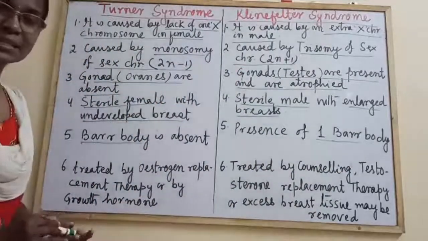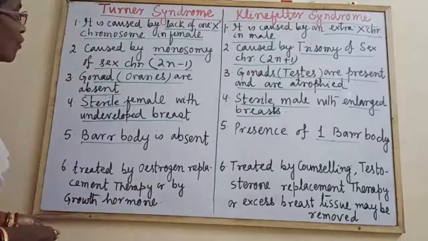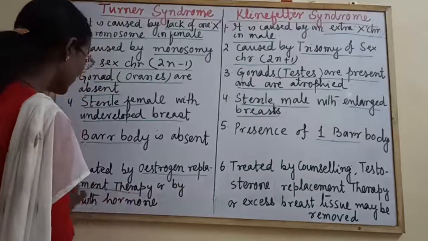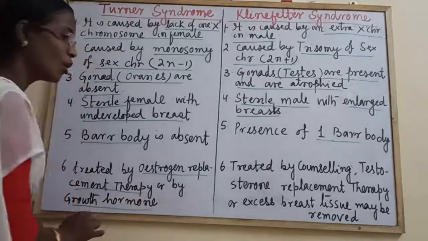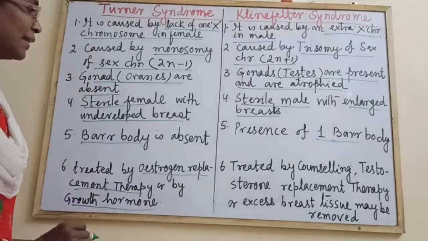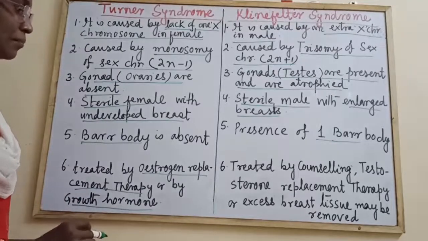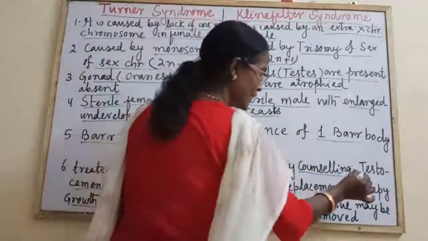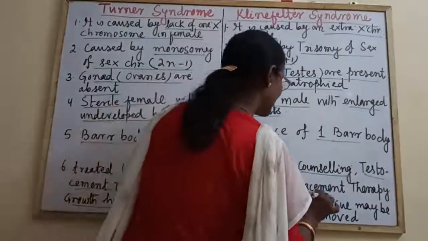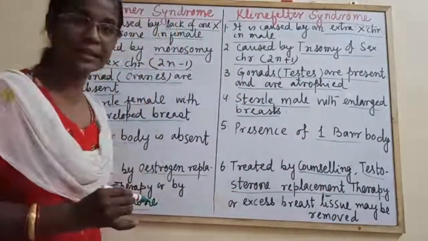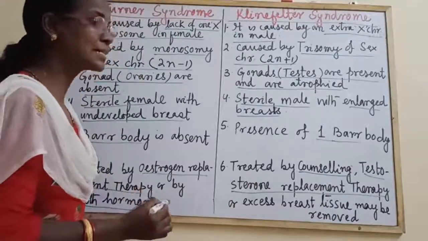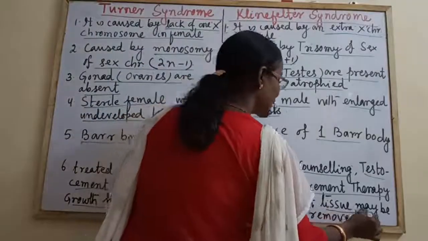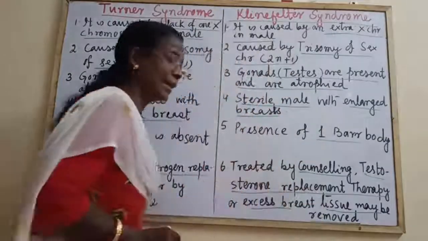Last point, what are some treatments? The treatments for Turner syndrome are estrogen replacement therapy or by injection or administration of growth hormone. Whereas in Klinefelter syndrome, by some psychological counseling or by testosterone replacement therapy. This hormonal treatment is testosterone replacement therapy, or in some cases the excess developed breast can be surgically eliminated or removed.